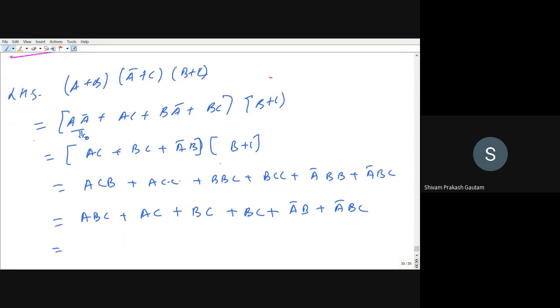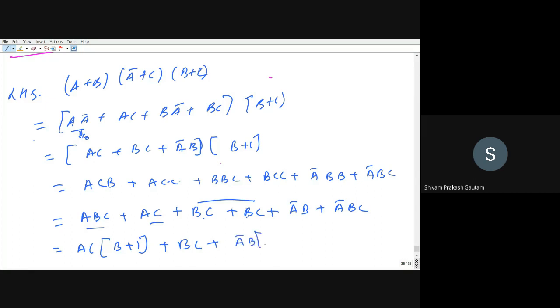So this can be written as, okay. So what I can do, I can take AC common from these two. So if I take AC common, this will be equal to B plus 1 plus BC. BC plus BC will give you BC itself. So plus BC, because this is redundant, so I am writing that directly, BC plus lastly A bar B.